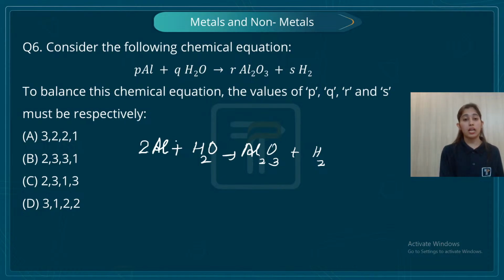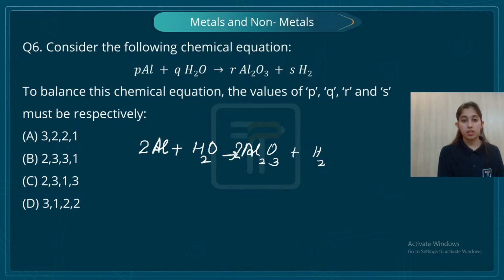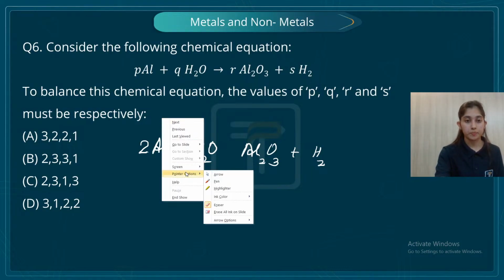What will I do then? I can multiply, since the three is here. I can multiply this aluminium oxide by 2. Okay, students. But multiplying it by 2 would make this 6, so this can also not be done. Then students, what is the correct option? What should I choose? Let's move on to that. Let's first erase that. I am not going to write 2 here. Now what am I going to do? Let's check.